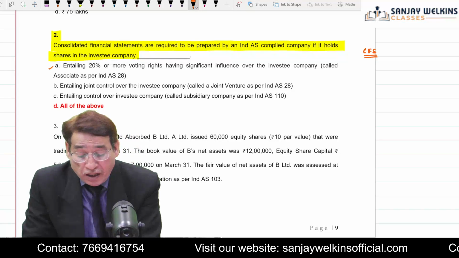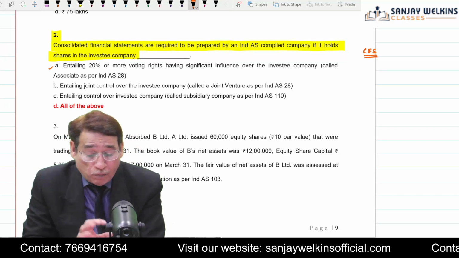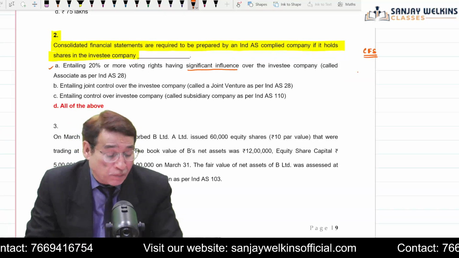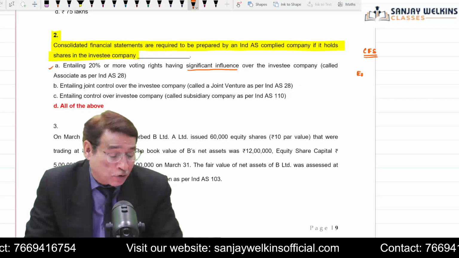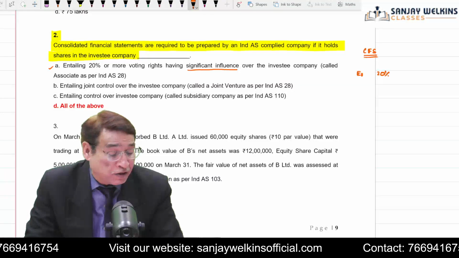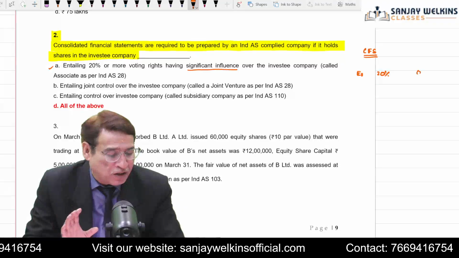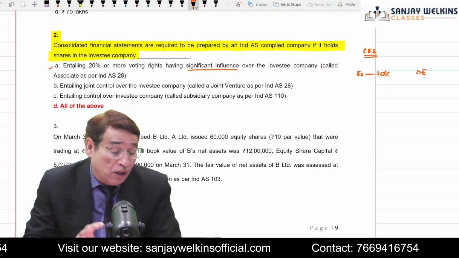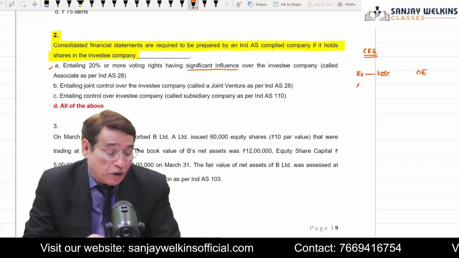Here it is given, entailing 20% or more voting rights and having significant influence. Indirectly, it means if suppose you are an entity and you are having 20% stake in the other entity, the other entity is the investee entity. I will simply write other entity. So first of all, as we know, in this case, entity E1 will be called an associate.